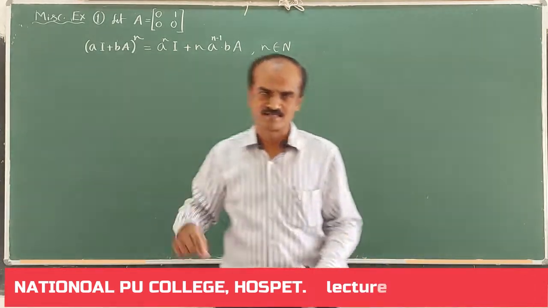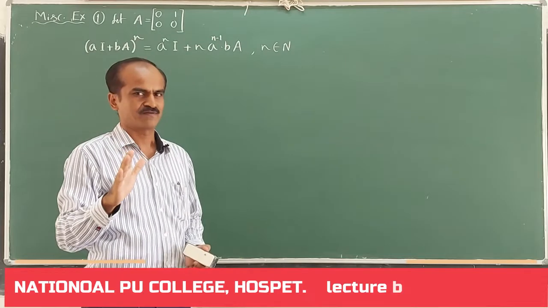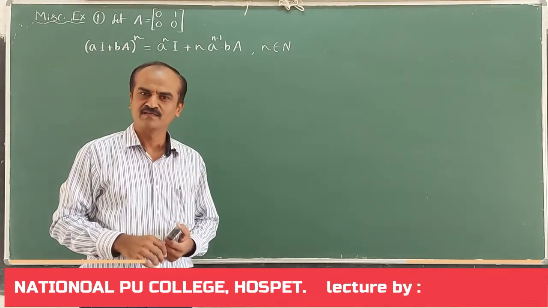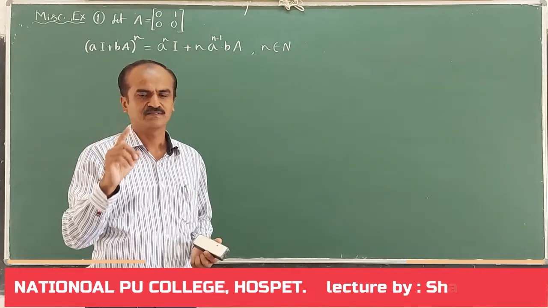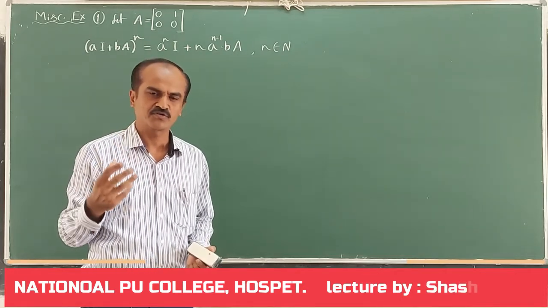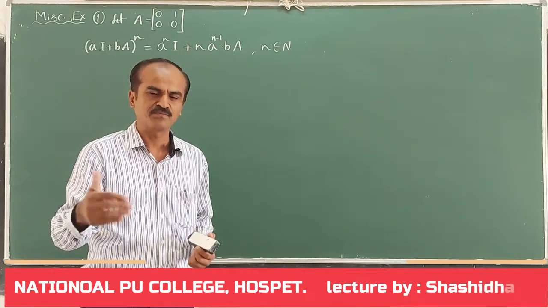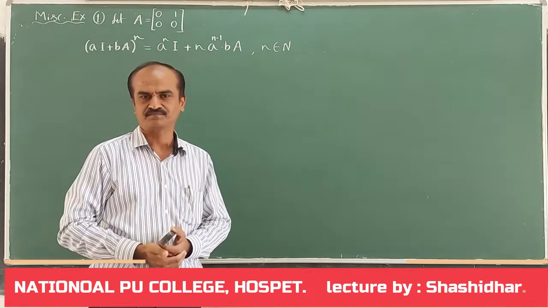Now, let us start. I hope you remember the procedure of proving a statement or theorem using mathematical induction. It is a 3-step procedure. In the first step, we have to show that the given statement is true for some particular value of n, preferably n equal to 1.